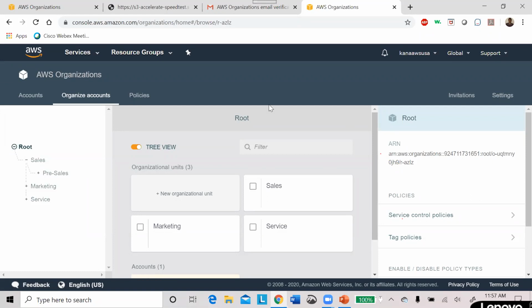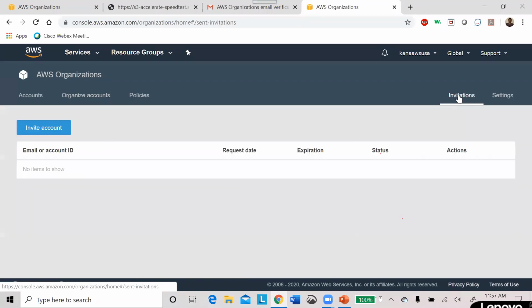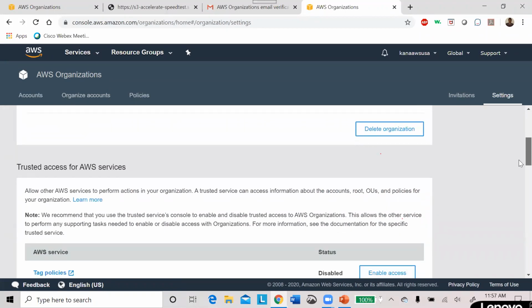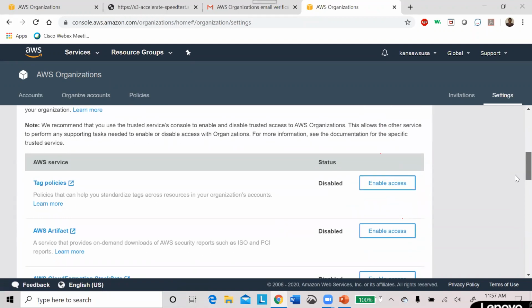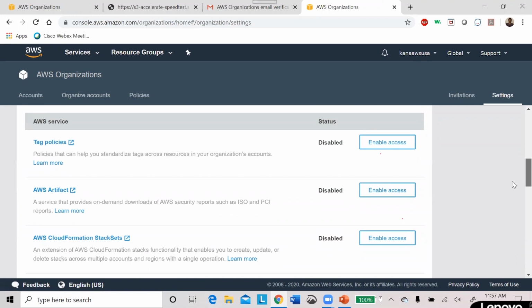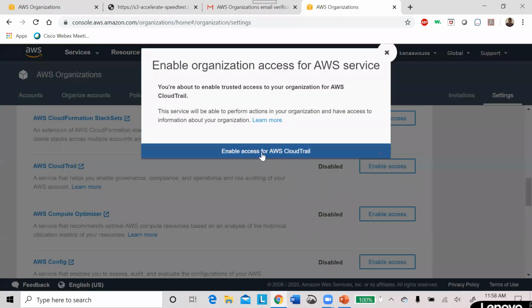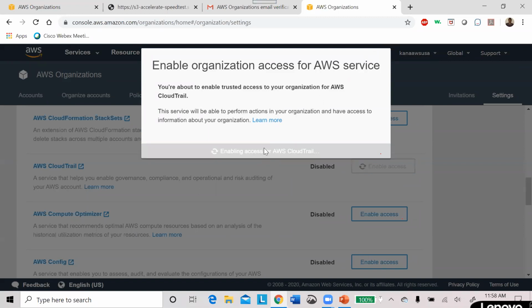Coming to these invitations, at this moment I haven't invited anyone. These are the settings about my organization ID and who the master account is, and this is already verified because we clicked that email to confirm. If I don't want this organization, I can delete it, but at this moment I'll keep it. There are several policies and artifacts you can enable or disable, but at this moment I'm not going to enable anything except CloudTrail, so that I know what is going on in my account. You're about to enable trusted access to the organization, so I'm just clicking enable access.